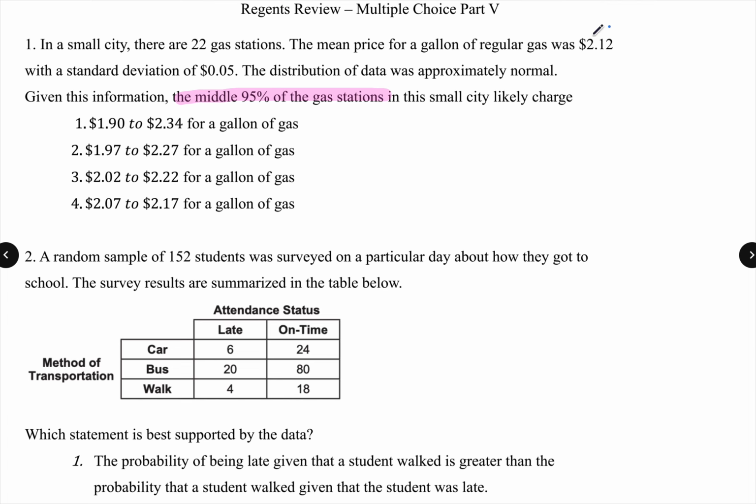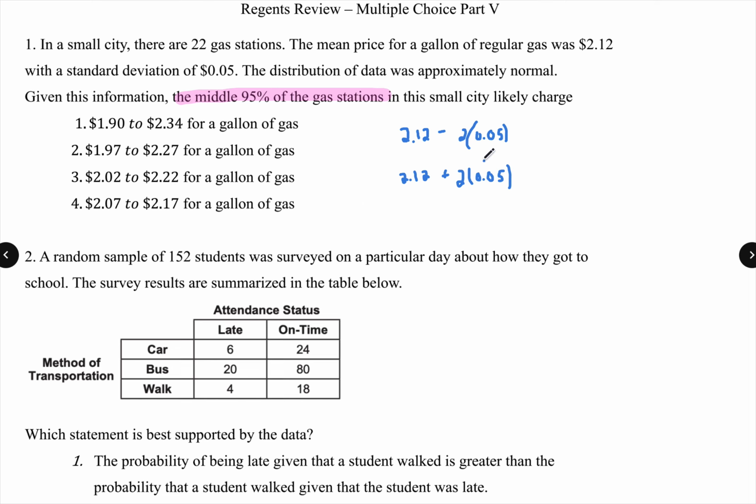So all I really have to do is find my minimum: $2.12 minus 2 times 0.05, or 0.055 cents. So I'm really just taking 10 cents off, and then I'm also taking my mean and adding 2 standard deviations, so I'm adding 10 cents to my mean.